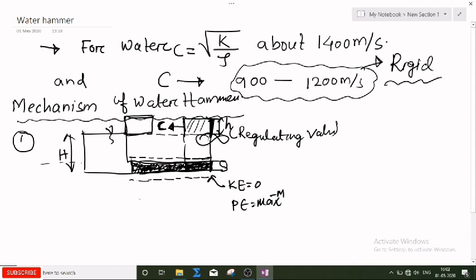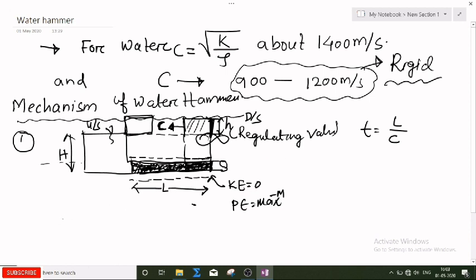The time taken by this pressure wave to travel from this downstream point to this upstream point, how much distance is taken? Suppose this is my length, so this is the pipe length. L is the length of the pipe. So velocity is given as c, length is given, so time is how much? This time will be equal to L by c. Okay, L by c.